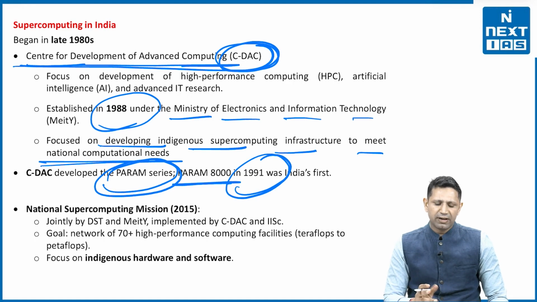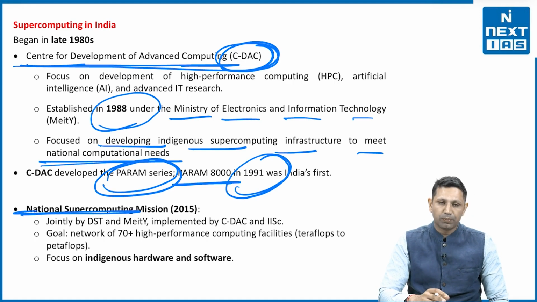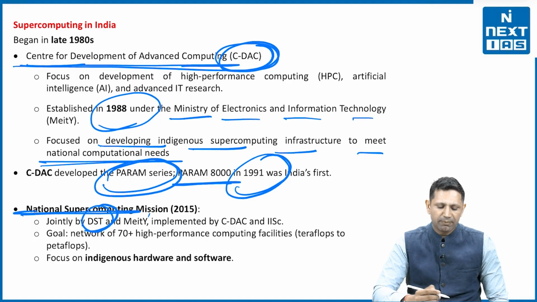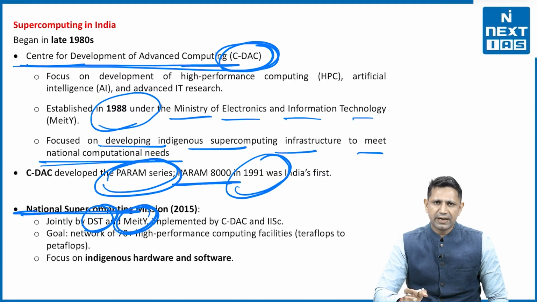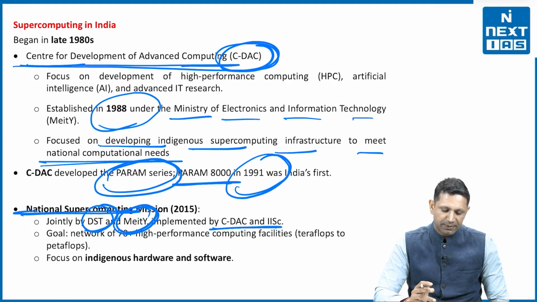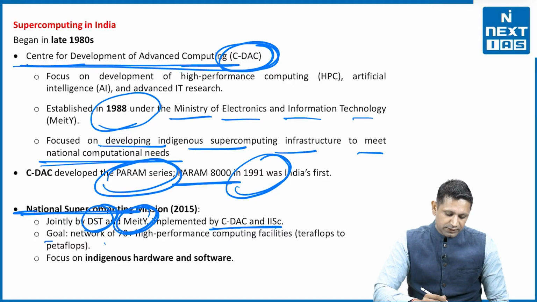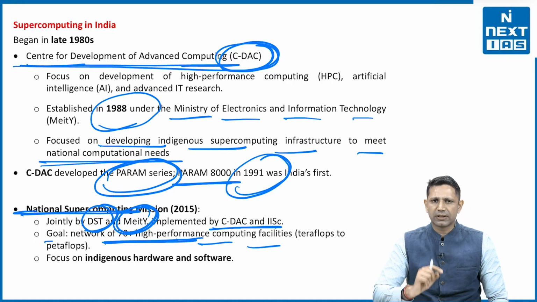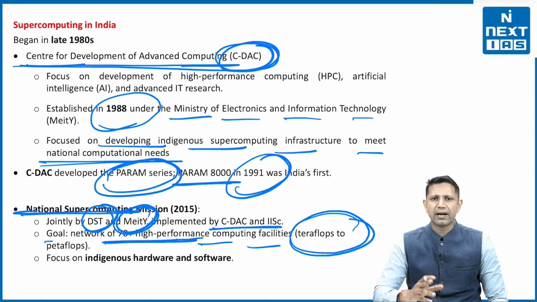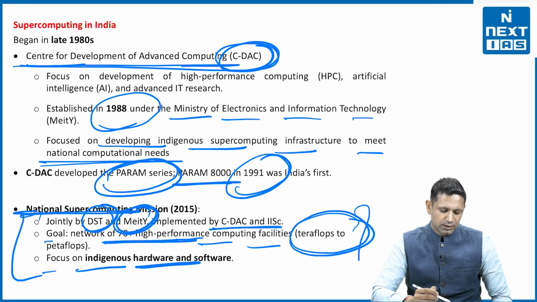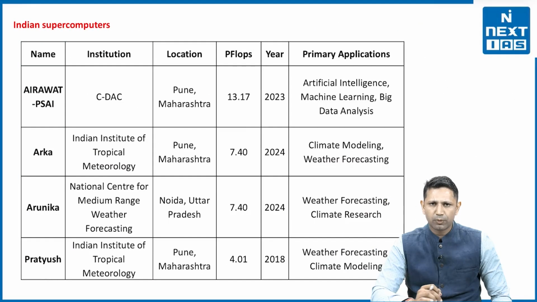Then in 2015, we came up with the National Supercomputing Mission. This mission is being jointly implemented by the Department of Science and Technology and MeitY, that is the Ministry of Electronics and IT, and is being implemented by CDAC and IISc Bangalore. The goal is a network of 70 high performance computing facilities all over the country, having a performance up to petaflops. The focus will be on indigenous hardware and software. This is the objective of the National Supercomputing Mission.